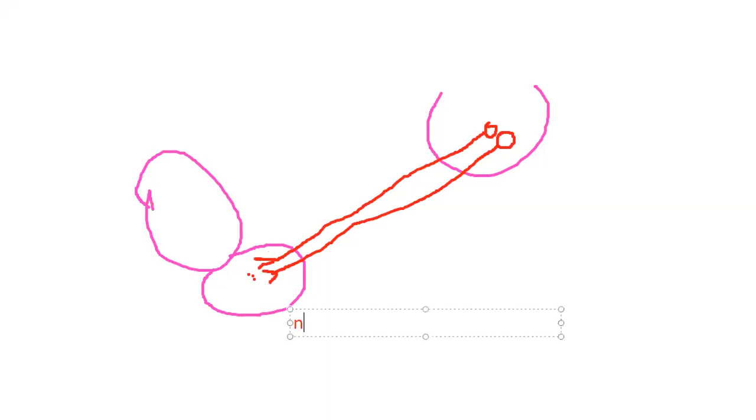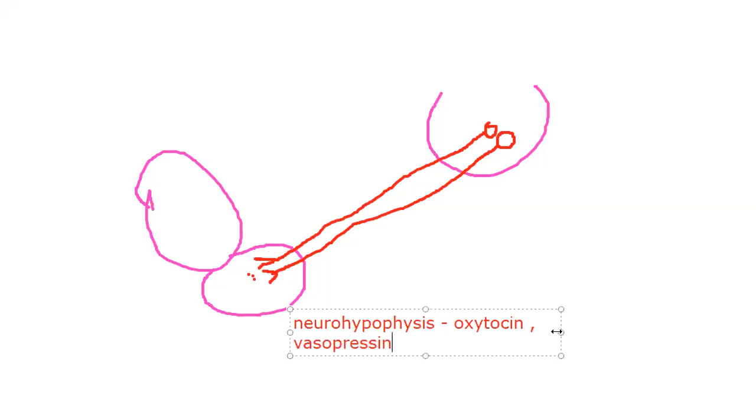We know the neurohypophysis is going to secrete two hormones. What are the two hormones of the neurohypophysis? Oxytocin and vasopressin. Actually, we say secrete, but they can't produce them. They're not producing these two hormones. Who produces the hormone? The hypothalamic neurons produce the hormone.